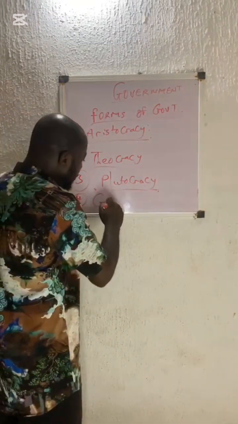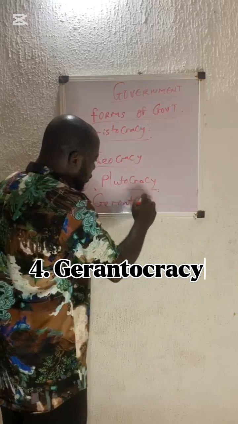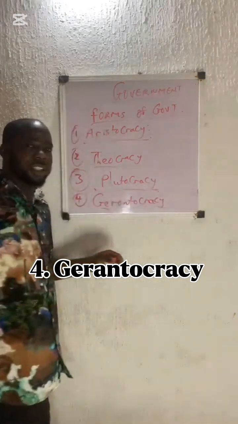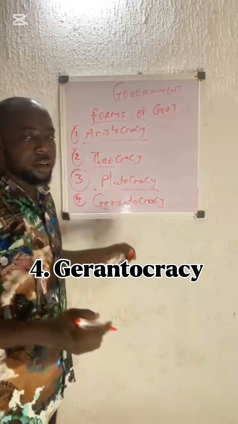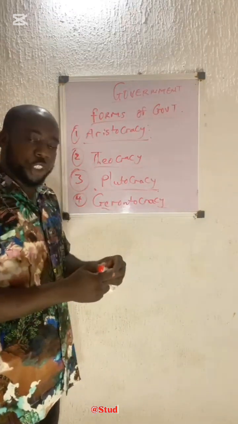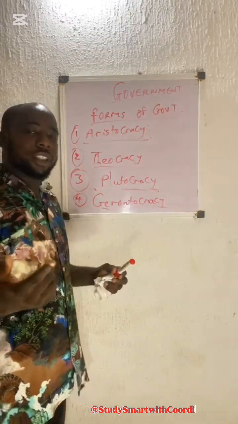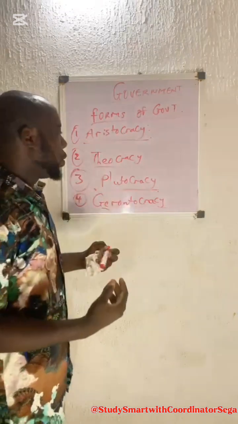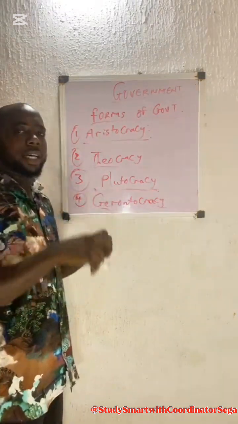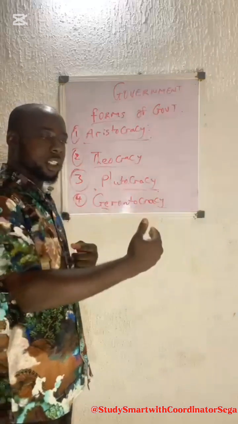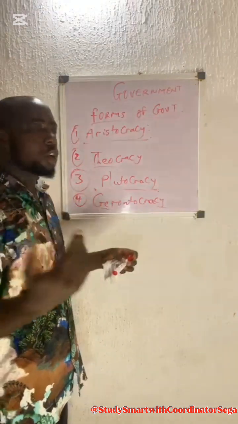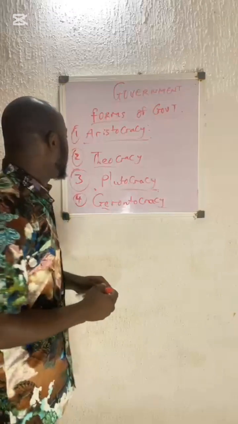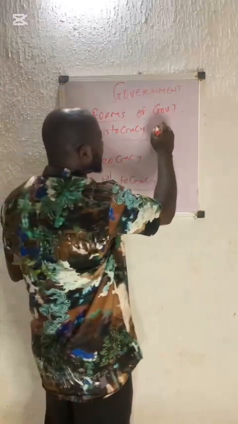Then we have another form of government known as gerontocracy. Some people make a mistake and call it genotocracy. No, it's called gerontocracy. What is gerontocracy? Gerontocracy is a form of government that is ruled by the elderly ones. When the elderly ones are at the head of affairs, leading the country or leading the government, such a form of government is referred to as gerontocracy. Okay, we have the fifth one, which is known as diarchy.